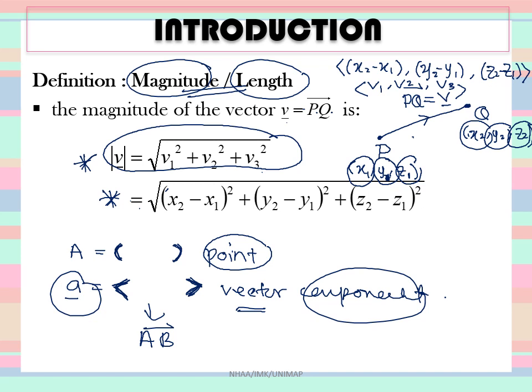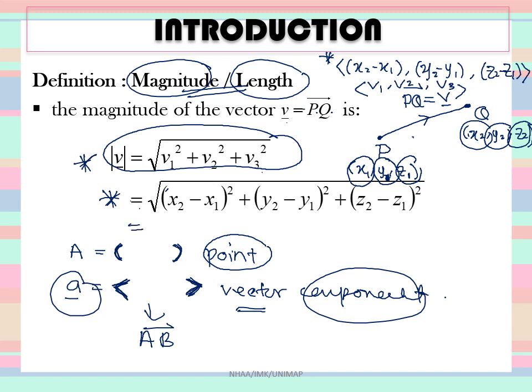One is written in vector components, and this one is written in points. Eventually, x2 minus x1 gives you the first component of vector PQ, the next subtraction gives you the second component, and the last, z2 minus z1, gives you the third component. So whichever you use, they should give you the same answer.